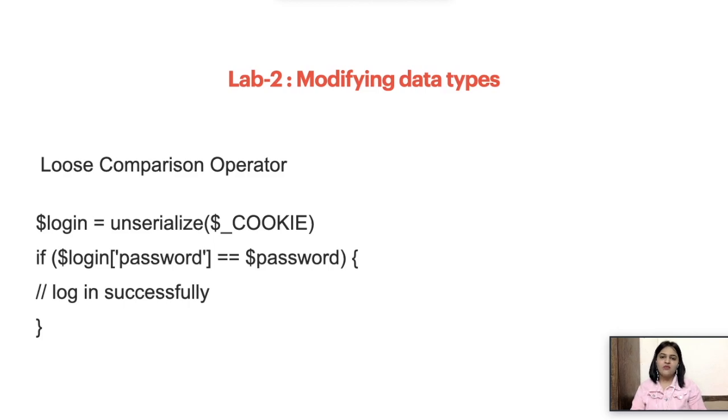So this is how we have misused the loose comparison operator of PHP, and this is how we were able to do the authentication bypass with the help of insecure deserialization. I hope you understood this video, what I have tried showing you.